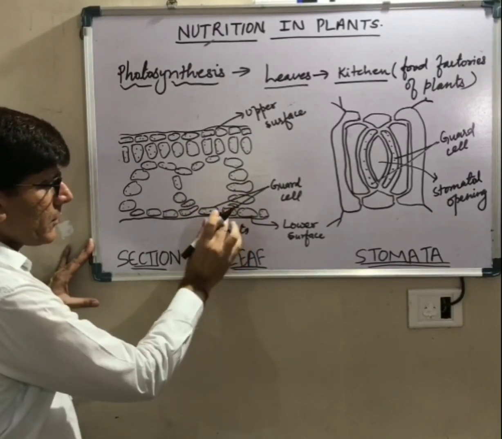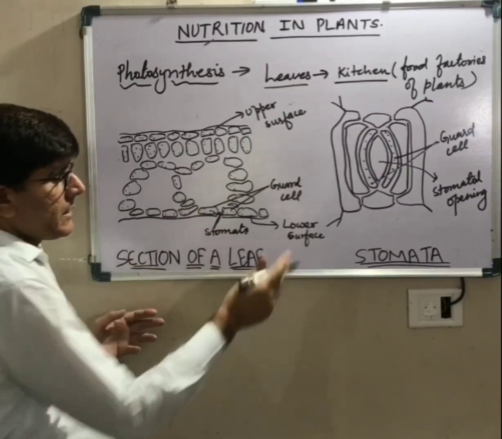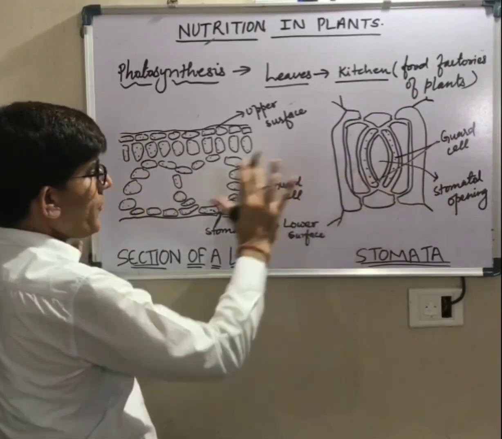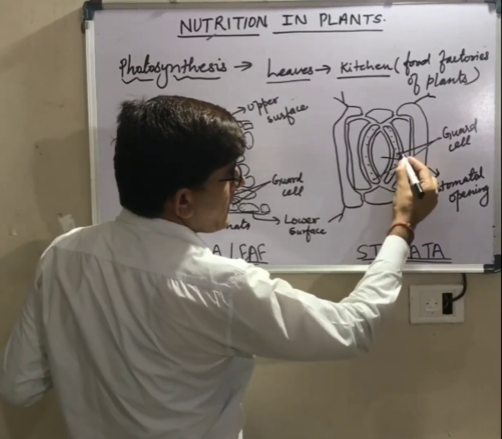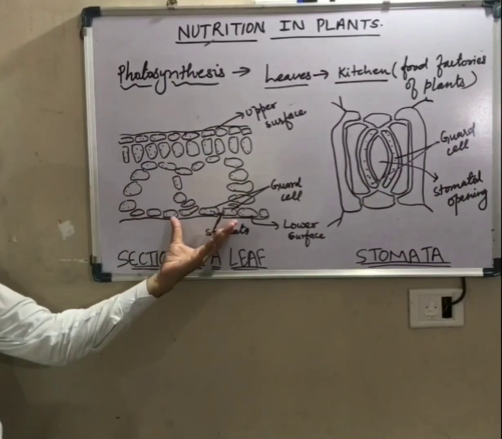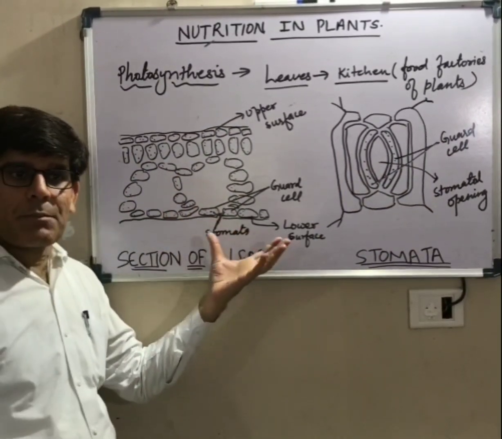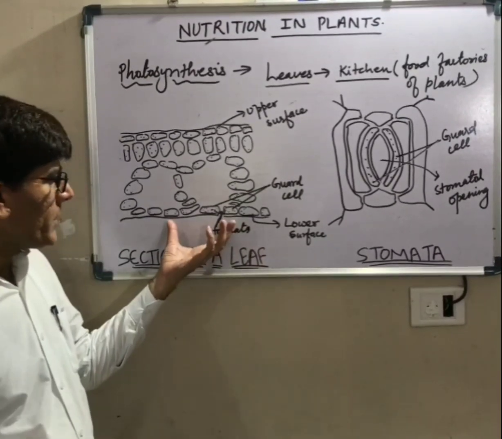So stomatal pore is surrounded by two guard cells. This is a bigger portion of one stomata. This is the stomatal opening and these are two guard cells. So stomata are present on the surface of leaves. They are present in more quantity on the lower surface of the leaves.